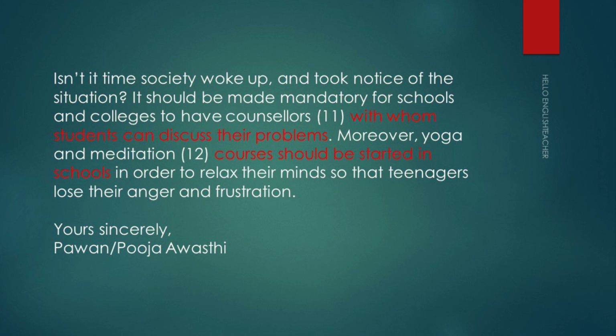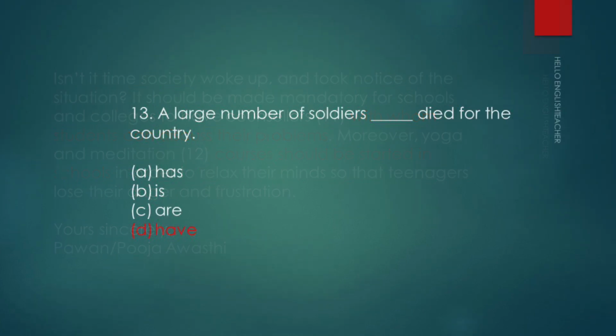And then after that you can see the closing, it is yours sincerely and then the name. What you have to remember in the closing is that only Y is capital, all others are small letters, and there is no apostrophe near R or S. So yours sincerely or yours truly can be written for the editor. The format you have to be very clear about, and this is called the block format.